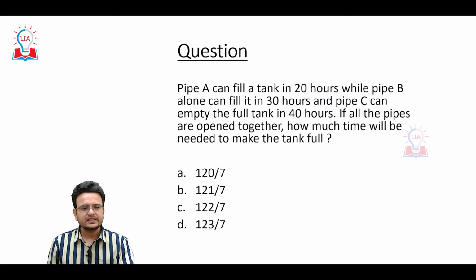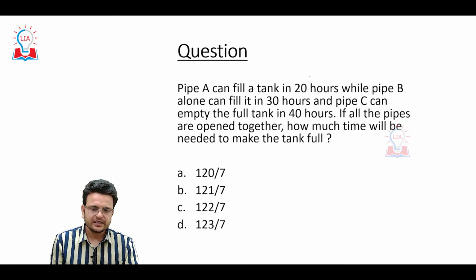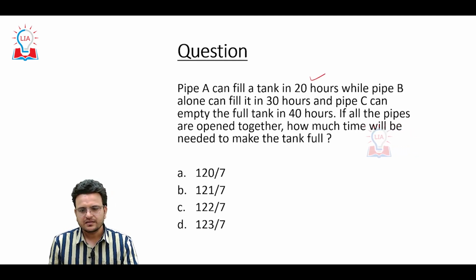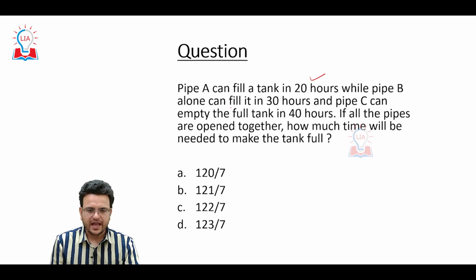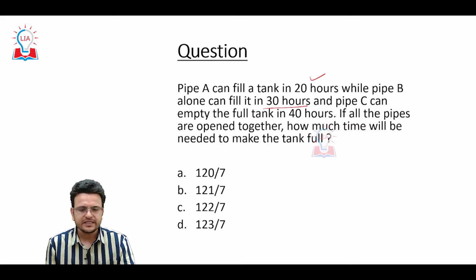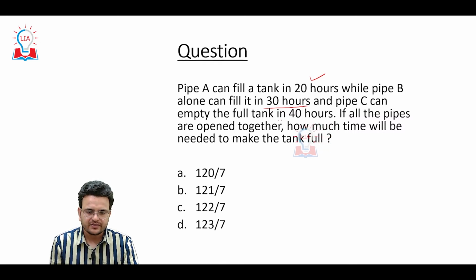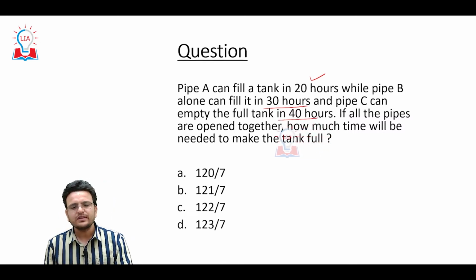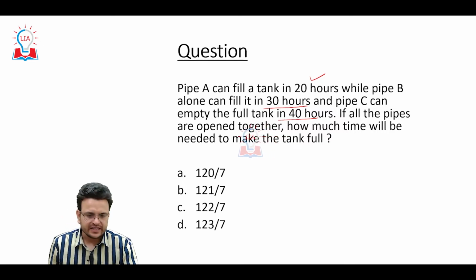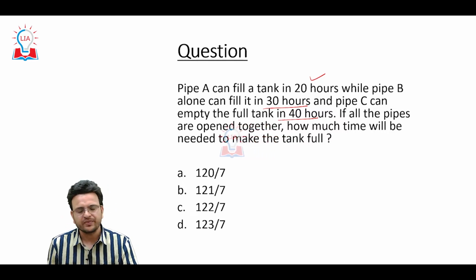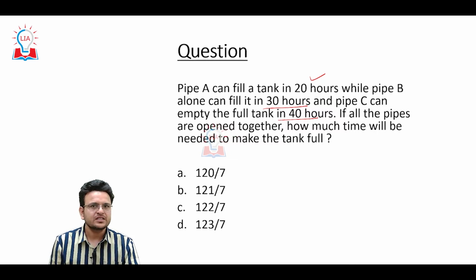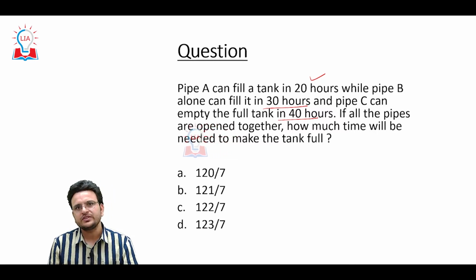Here consider pipe A can fill a tank in 20 hours, while pipe B alone can fill it in 30 hours and pipe C can empty the full tank in 40 hours. If all the pipes are opened together, how much time will be needed to make this tank full? This is a very easy question. So I will suggest stop the video, at least solve this particular question and then you can see the solution.